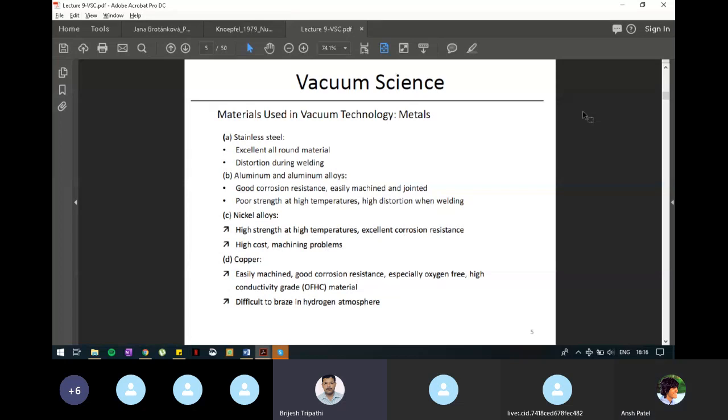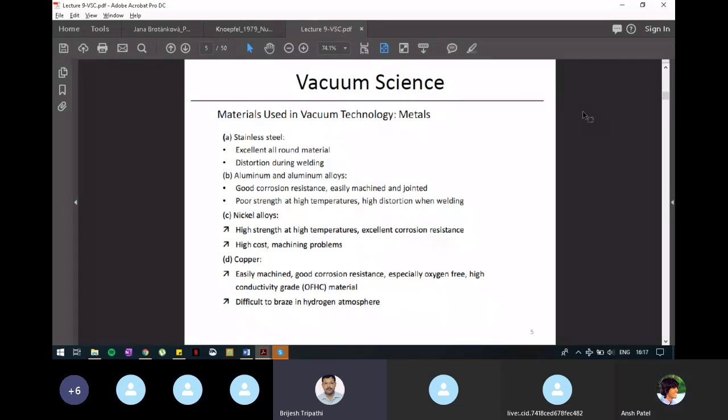The second metal listed here is aluminium and aluminium alloys. You have seen many aluminium parts around you. It has good corrosion resistance. It does not corrode easily. It is easy to machine because it is a soft metal, but it has poor strength at high temperature. And when we are welding it, it will have high distortion.